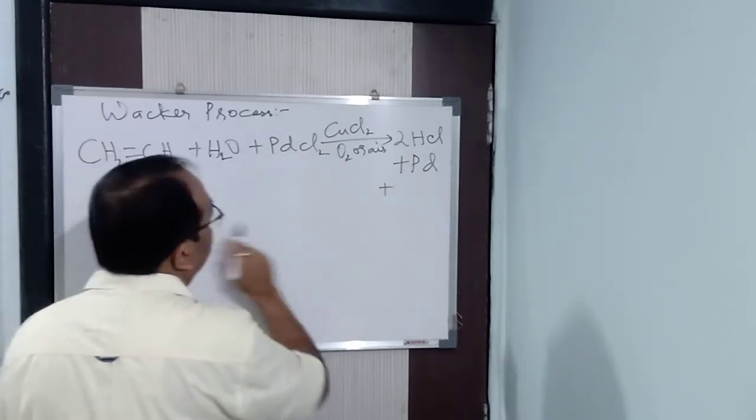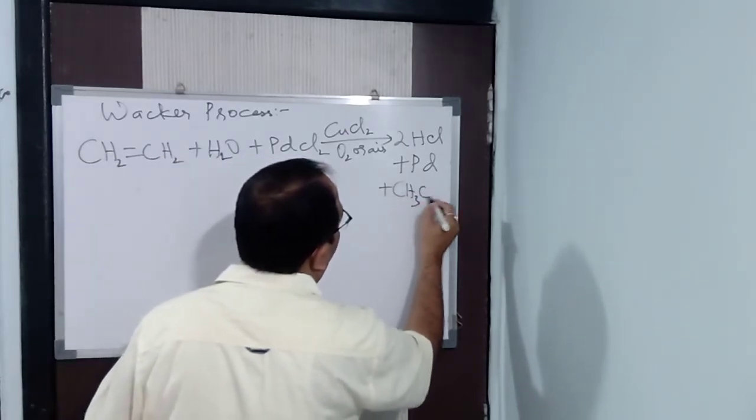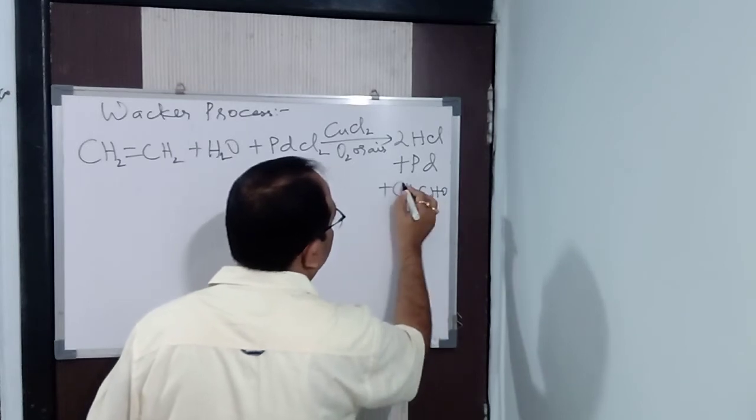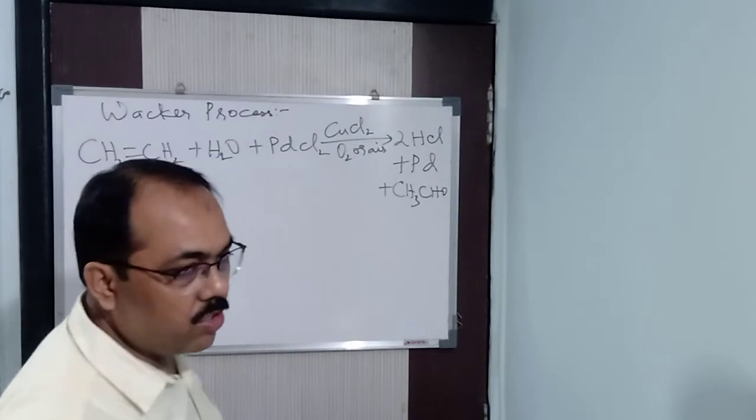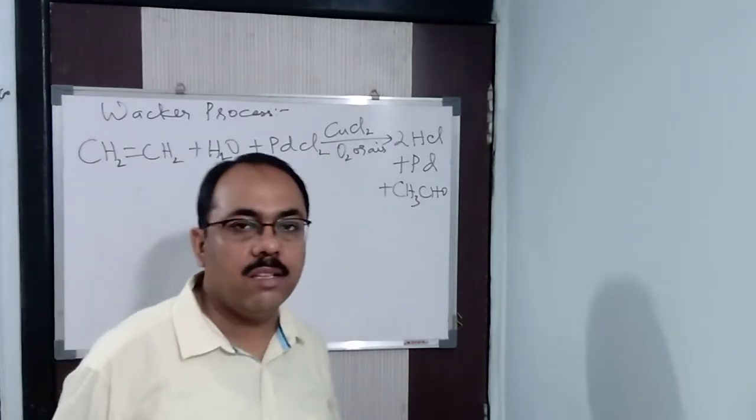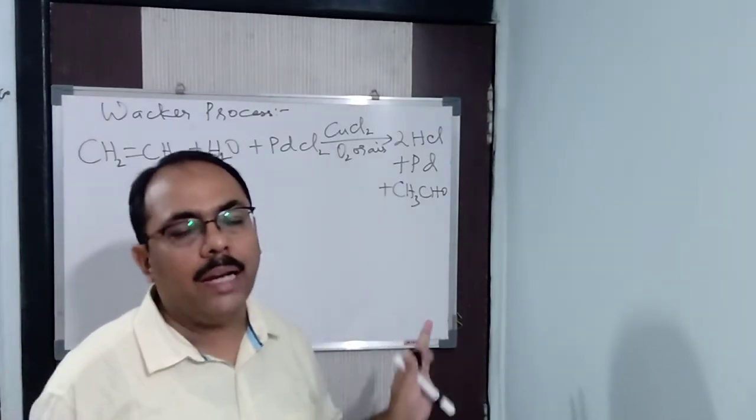Fine. And this will be forming CH3CHO. How is it forming CH3CHO? I've already told you. First an addition reaction is going to form. Then after that it tautomerizes to form an aldehyde.